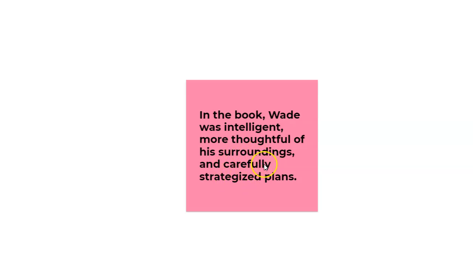Carefully is just an adverb that's modifying it. But now B is kind of messed up, right? So we need something to fit in with was intelligent and carefully strategized. We could say maybe showed more thoughtfulness of his surroundings, or demonstrated greater thoughtfulness. I like the first option, again, a little better, but that is perfectly acceptable as well.